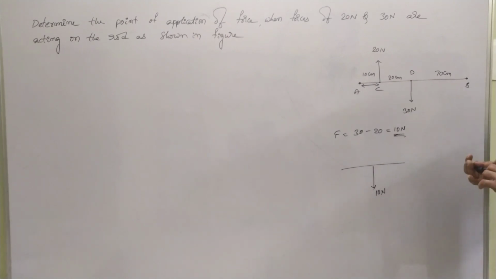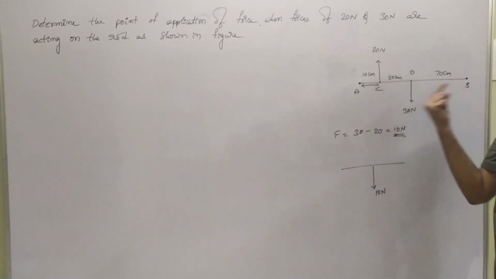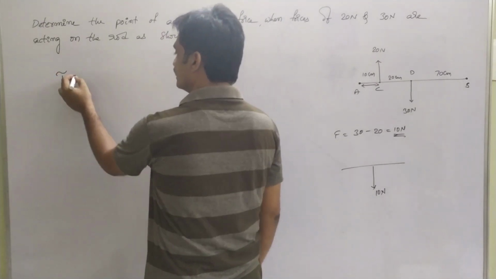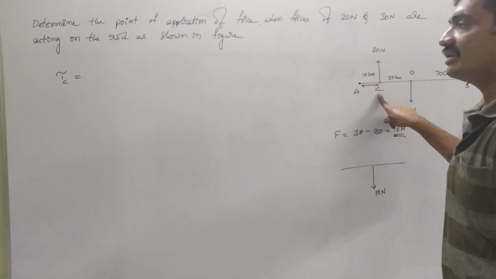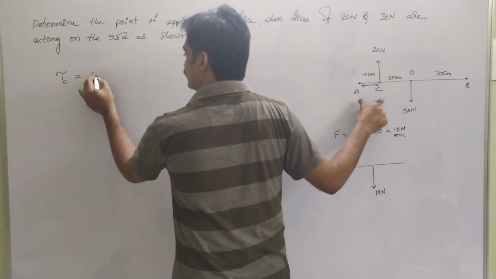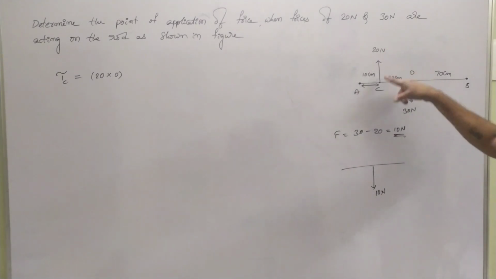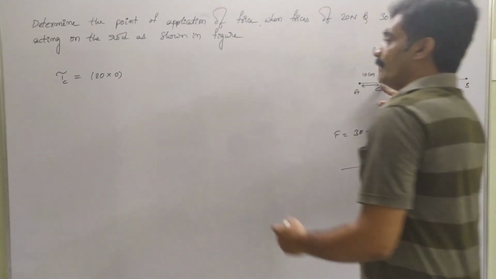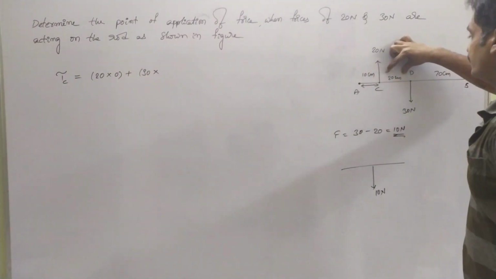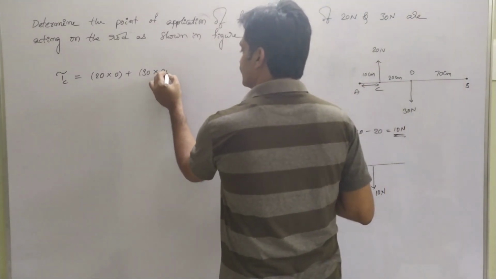Now, we have to represent the torque acting from point C towards B. For this, we consider the torque acting from point C, taking this point as the origin. Then we can represent it as force into perpendicular distance: 20 into 0, because we have considered it as the origin, plus 30 into the distance, which is 20 centimeters.